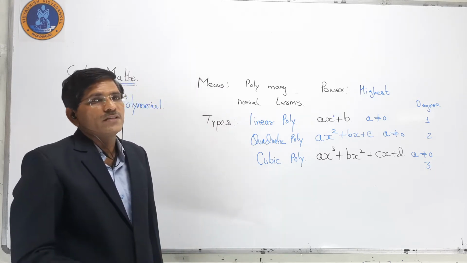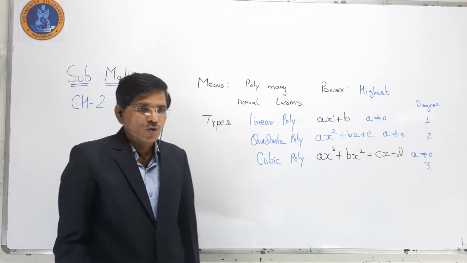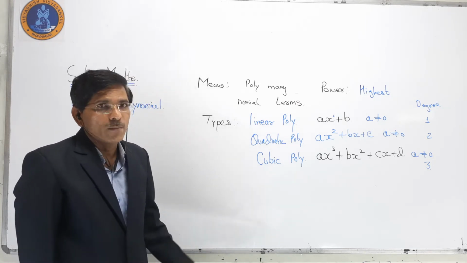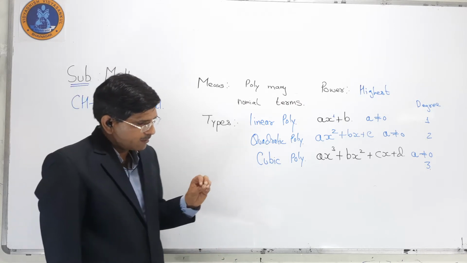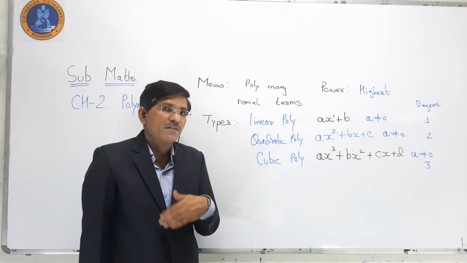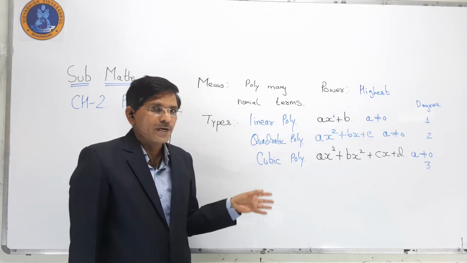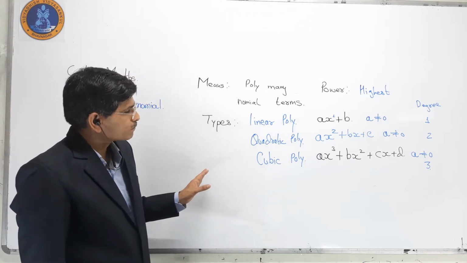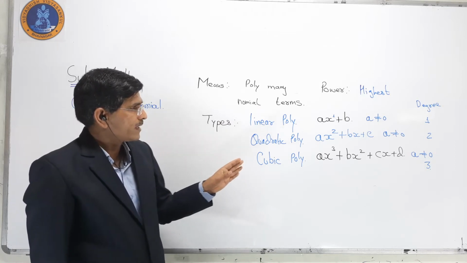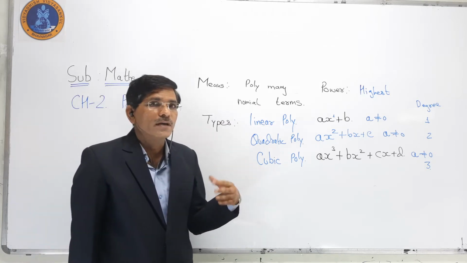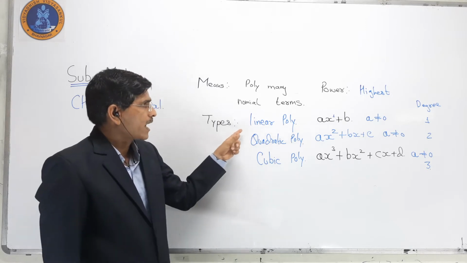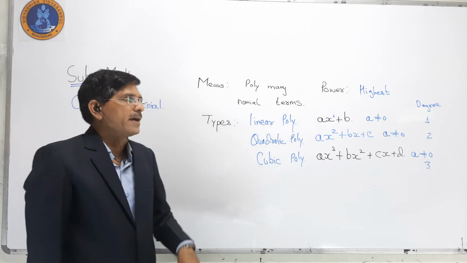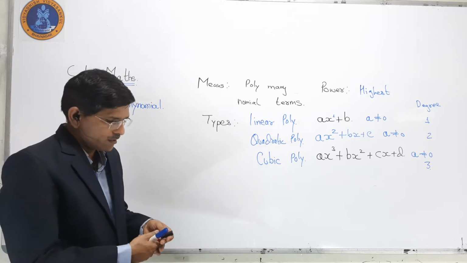Now related with the geometrical point of view. What does geometrical mean? Geometrical meaning is related with the graph. So if we draw the graph of a linear polynomial, it will intersect the x-axis at one point.